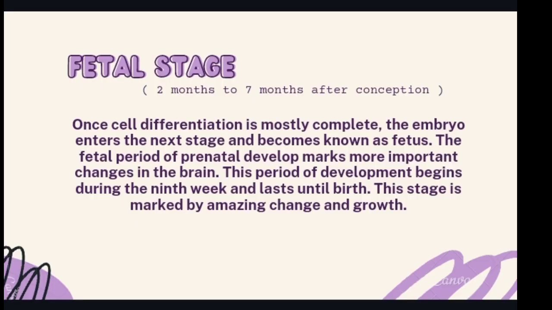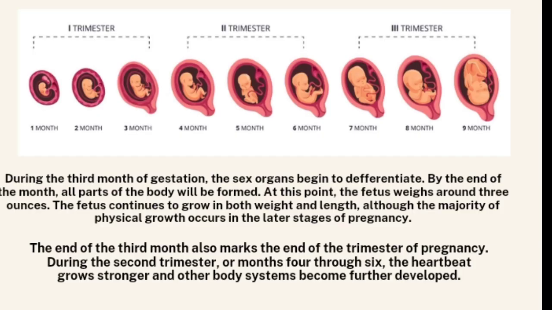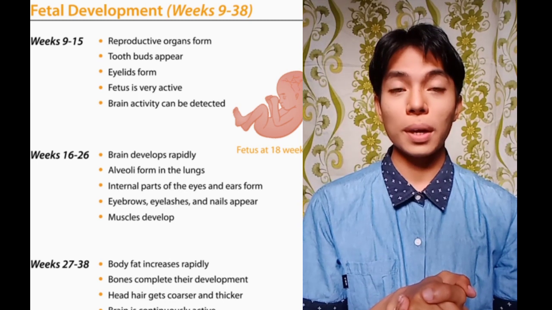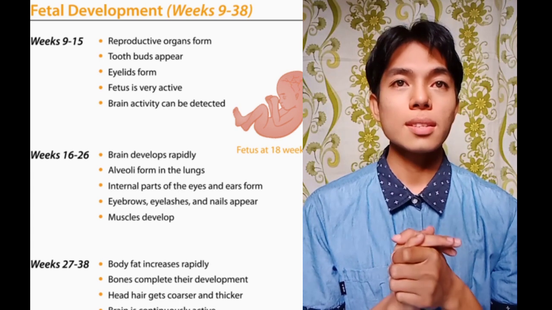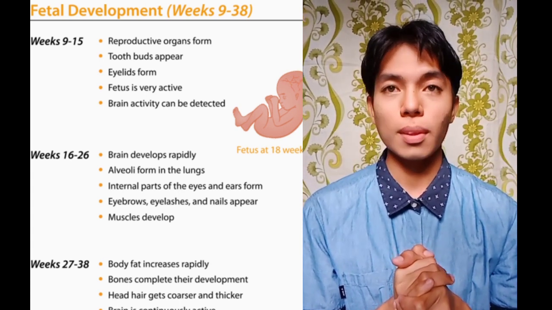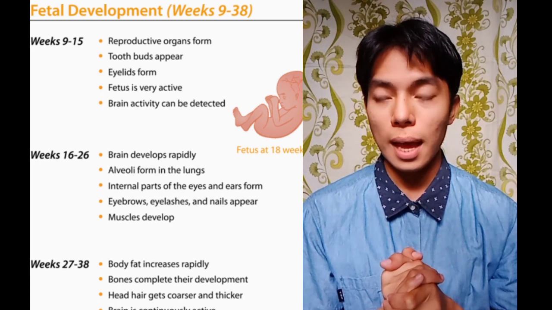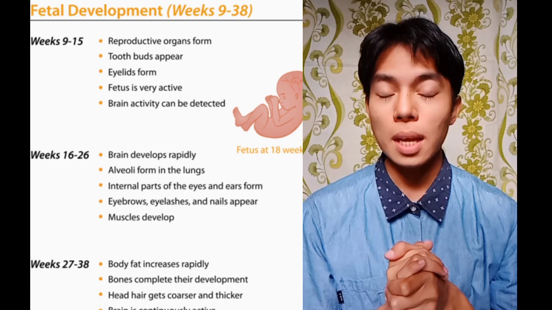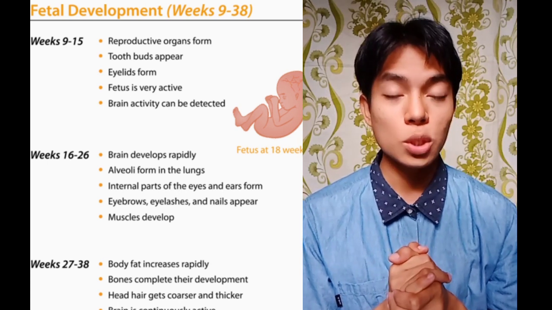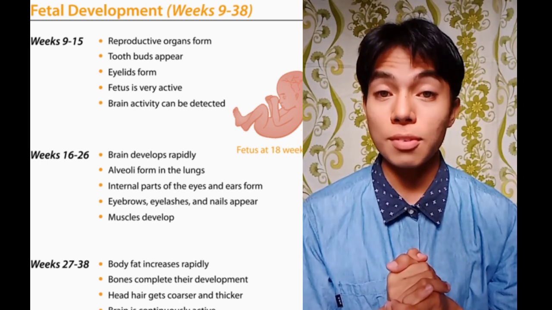The fetal stage, 2 months to 7 months after conception. Cell differentiation is mostly complete. This middle stage of prenatal development runs from the ninth week until birth, which is 40 weeks for a full-term pregnancy. The organism is referred to as a fetus.